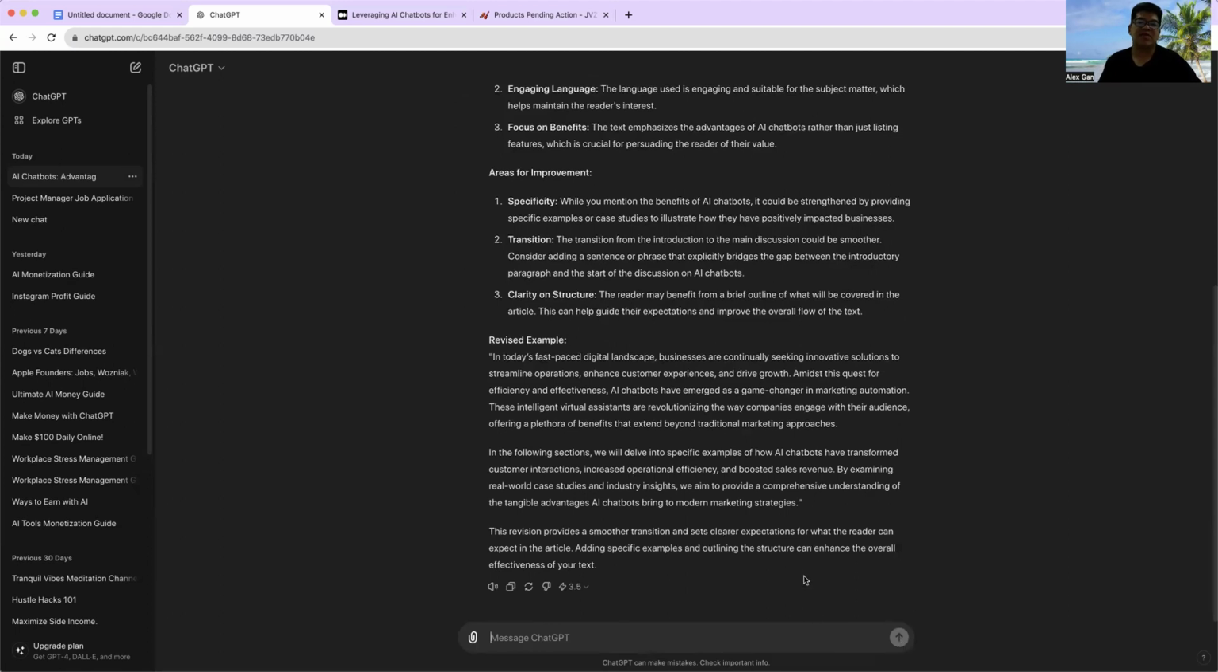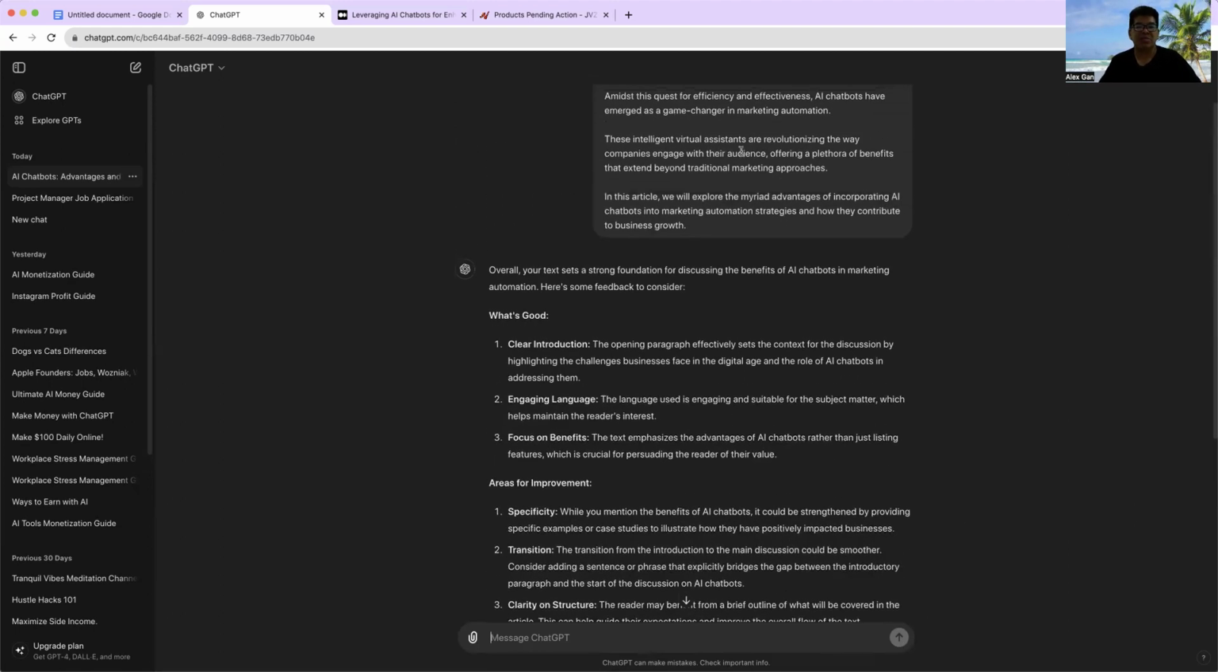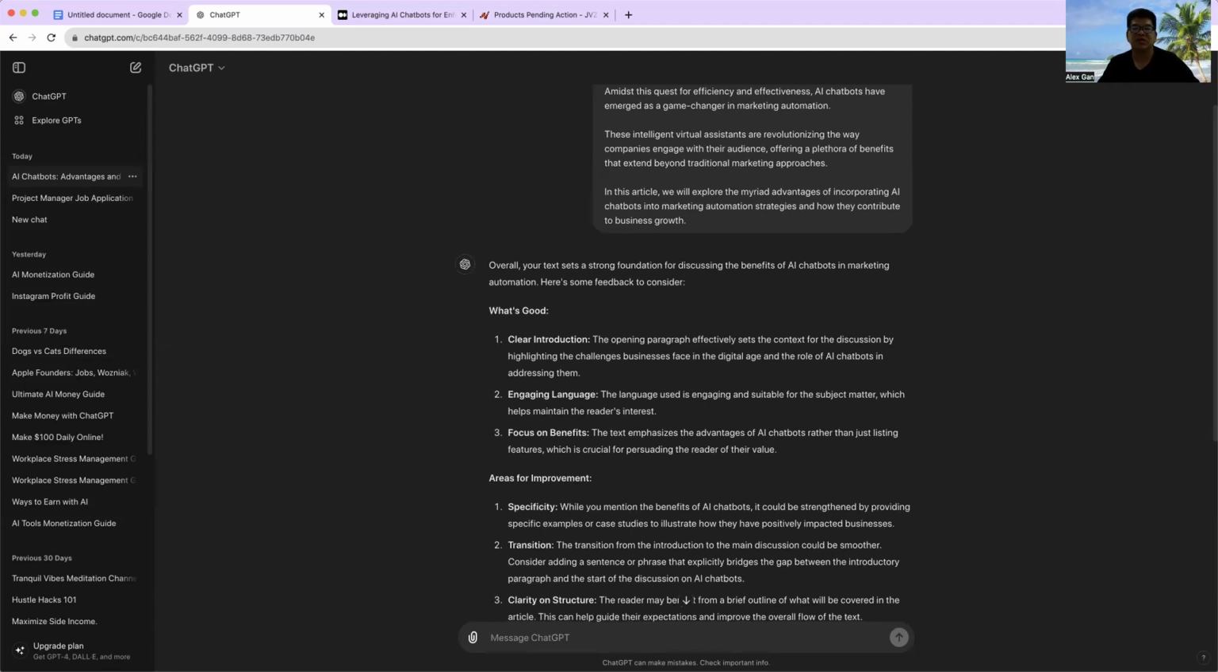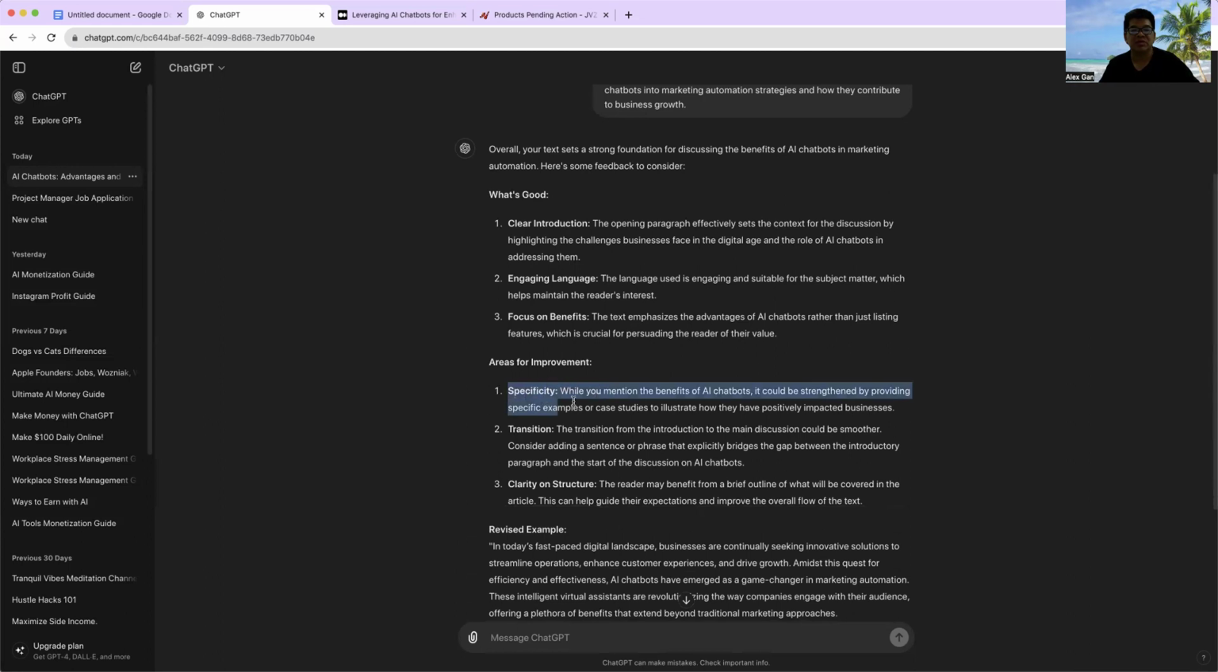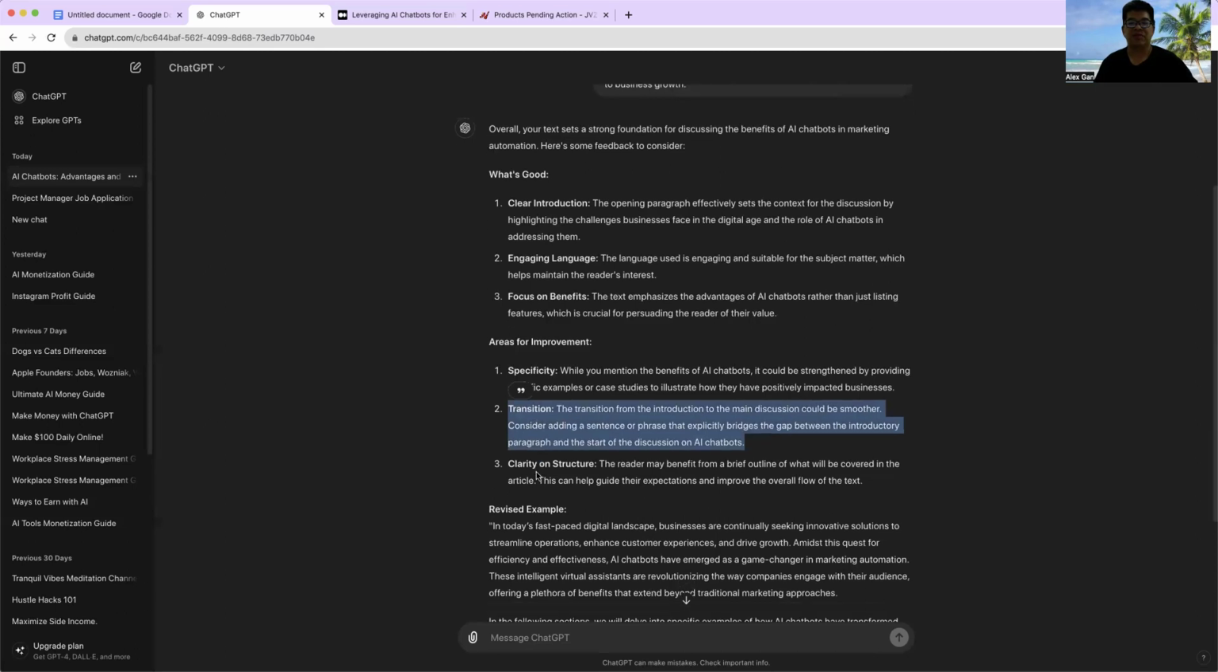So you see here, it summarizes for you based on the text I pasted. It says your text is a good, strong foundation discussing the benefits of AI chatbots in marketing automation. Here is some feedback to consider. What is good: clear introduction, engaging language, focus on benefits. Areas for improvement: while you mention the benefits of AI chatbots, it could be strengthened by providing specific examples. The transition from the introduction to the main content could be smoother. The reader may benefit from a brief outline of what will be covered in the article.